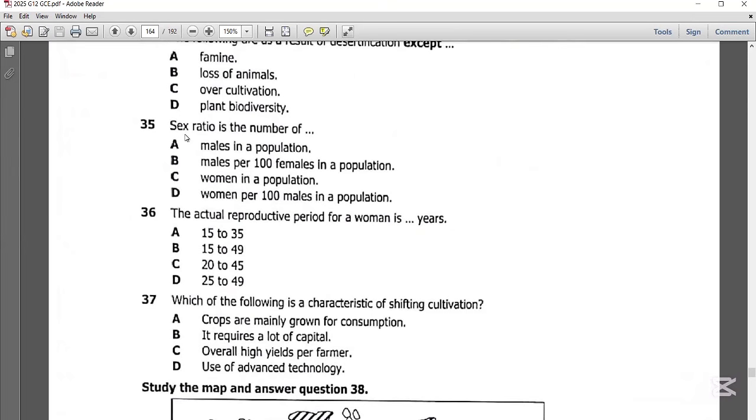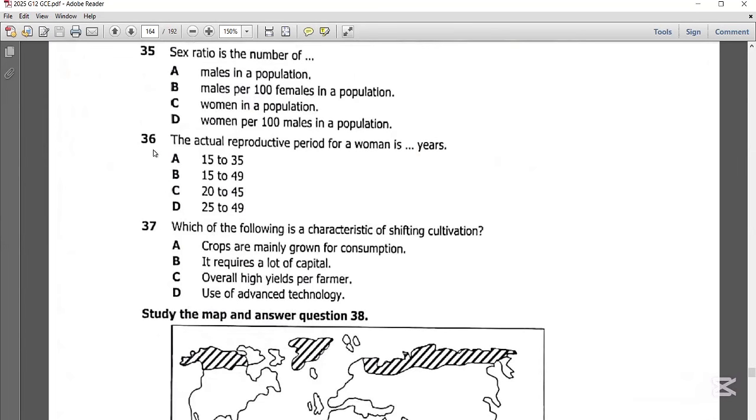Sex ratio is the number of. Now sex ratio is the number of males per 100 females in a population. So the best possible answer on question 35 is B, males per 100 females in a population. Let's get to question 36.